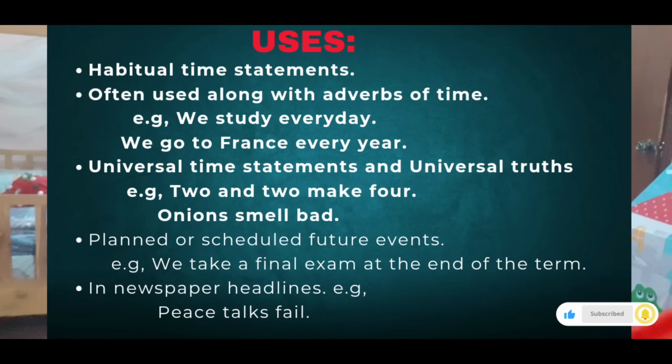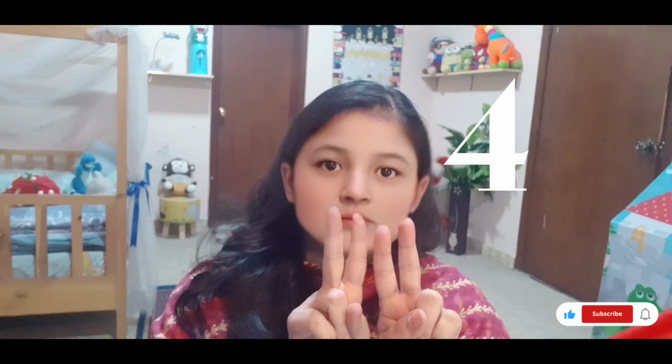Second important thing: to show universal time statements and universal truths. How? 2 and 2 make 4. This is a universal truth. The sun rises in the east, or the sun sets in the west. This is a universal truth. You cannot deny that.